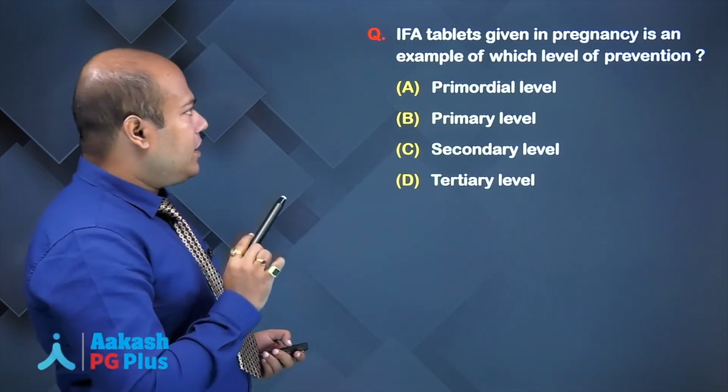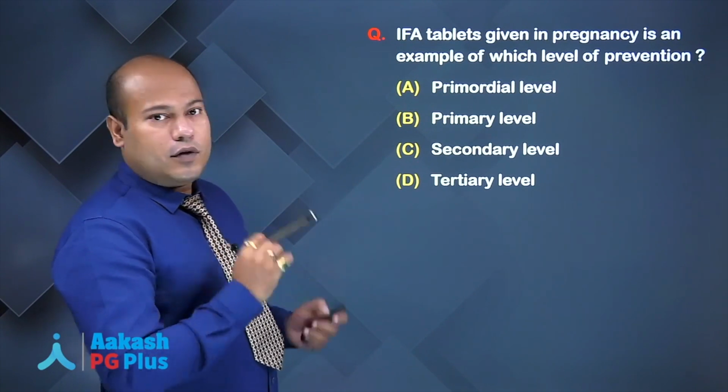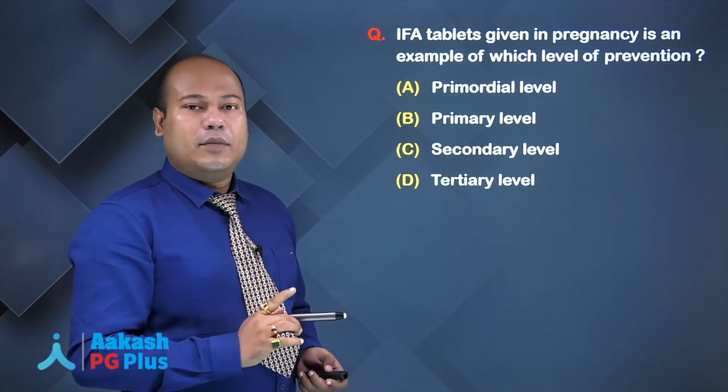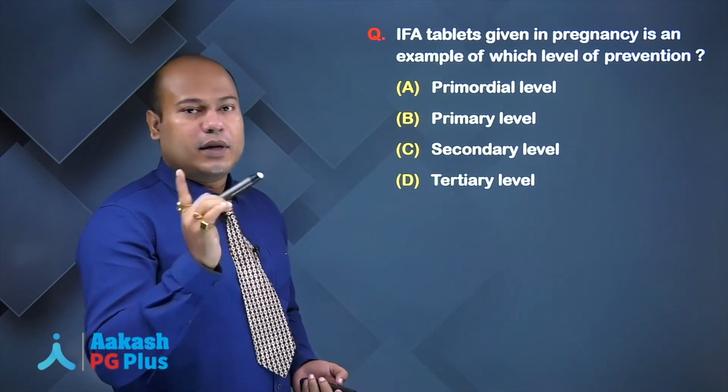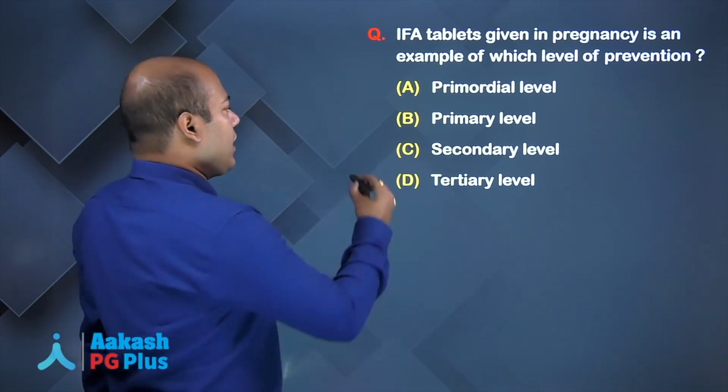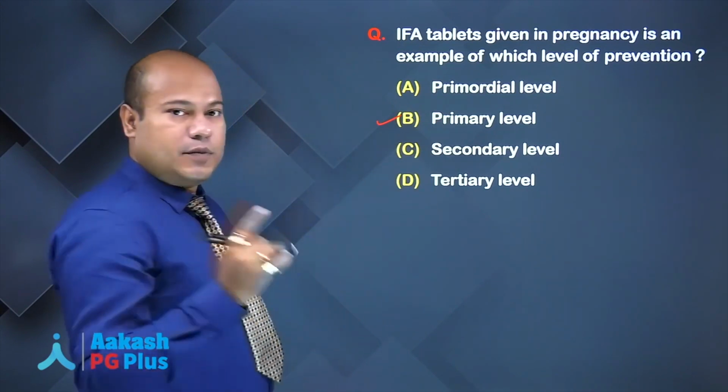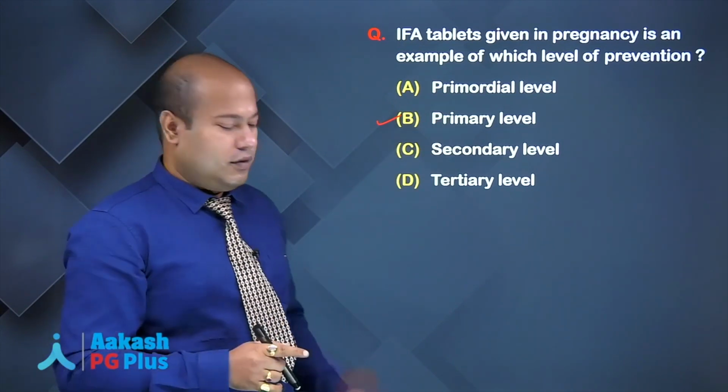Iron folic acid tablets given in pregnancy is an example of which level of prevention? Iron folic acid tablets in pregnancy. Why are we giving? We are trying to prevent anemia in pregnancy. So, it will come under primary level of prevention. Okay, specific protection. By this time, I think you understand.